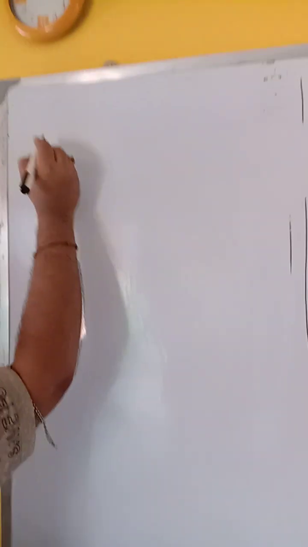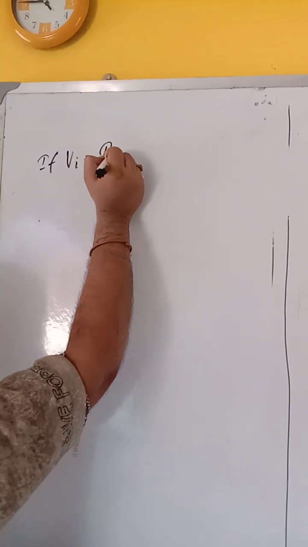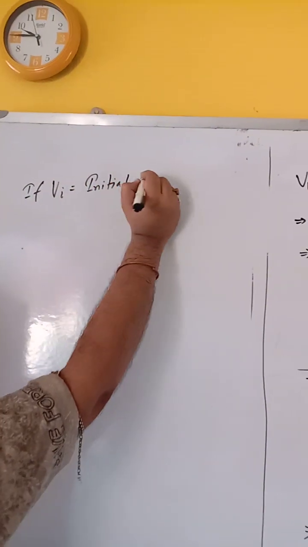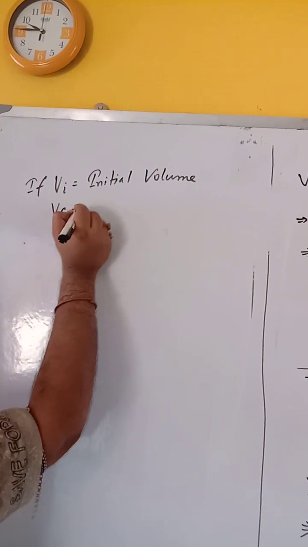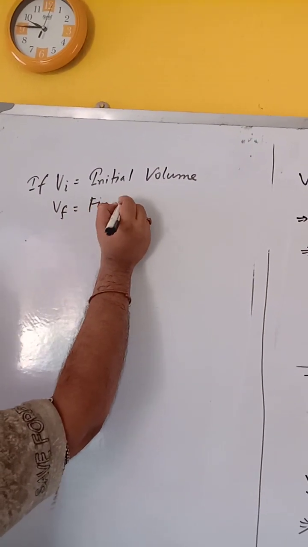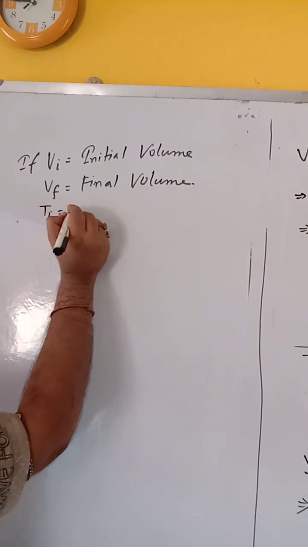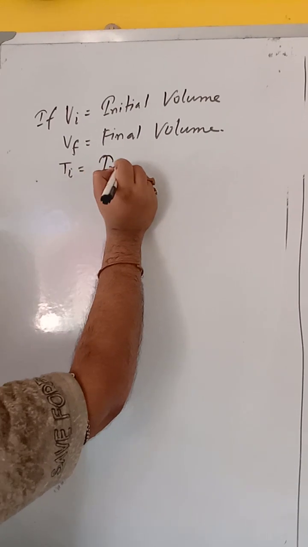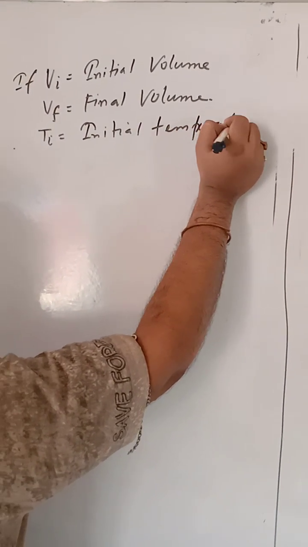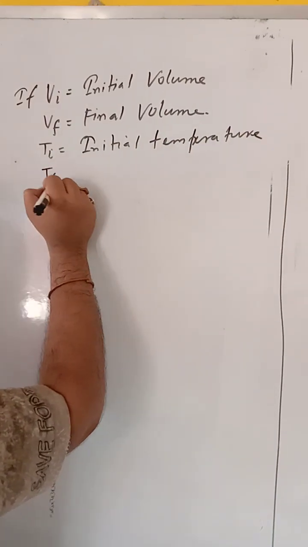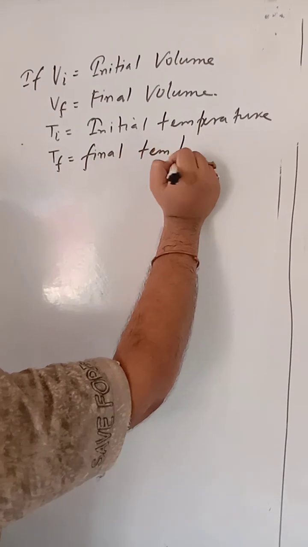Now, suppose Vi is the initial volume, Vf the final volume, Ti the initial temperature, and Tf the final temperature.